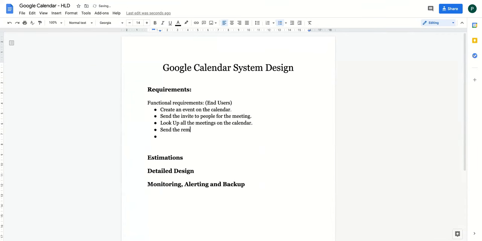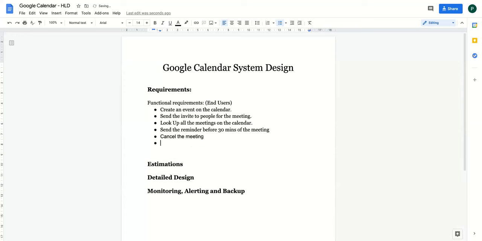Send the reminder before 30 minutes of the meeting. And we should be able to cancel the meeting. And we should be able to modify meeting. Let's work on only these requirements.